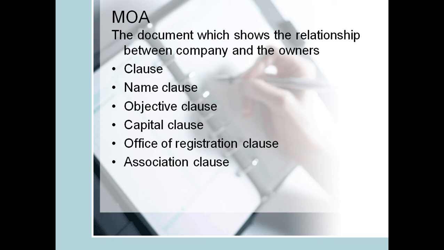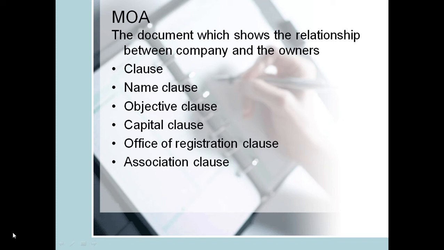Two, objectives clause. Under objective clause, we look at the purpose of the company, the objectives of the company, the mission and the vision of the company, the target, the strategies, and the core values of the company. So they must be clear. Capital clause. This clause shows the total amount of capital which the company must raise for it to be effective in its operation in the market.